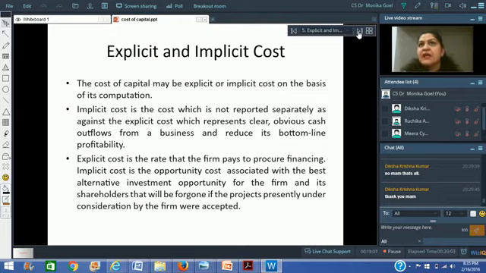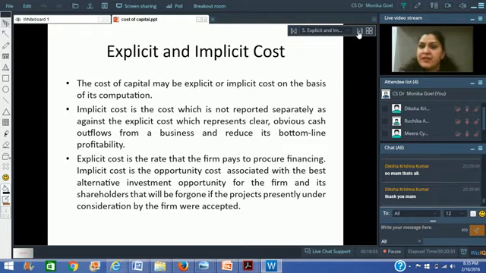And explicit cost is the cost which is clearly mentioned. When you borrow from a bank or when you issue debentures, the rate of interest is very clearly mentioned. That's the explicit cost. Implicit cost is the cost which is not clearly mentioned, but it is the expectation of the shareholders. So implicit cost is the cost which is not reported separately, as against explicit cost, which represents clear, obvious cash flows from business and reduces the bottom line profitability.